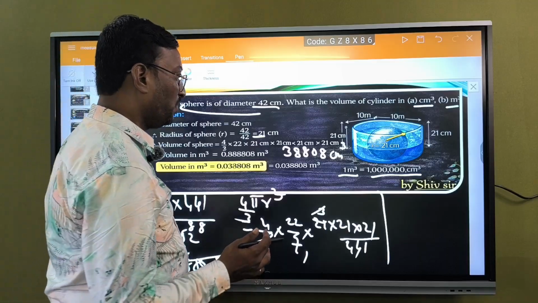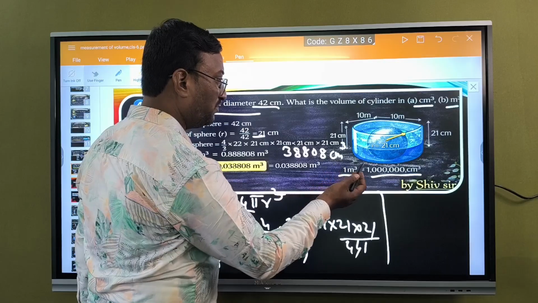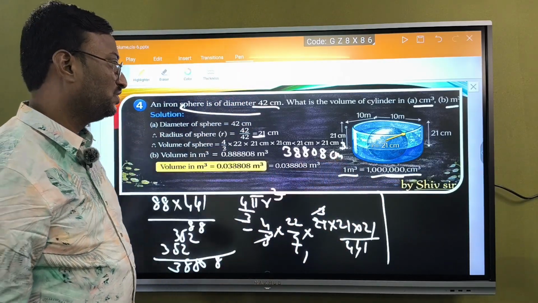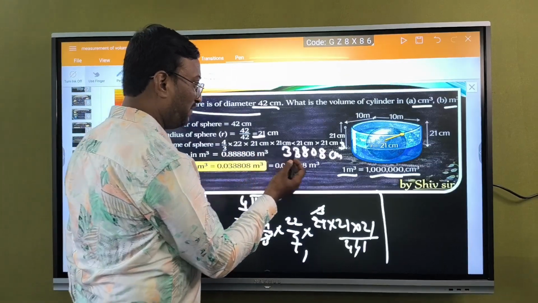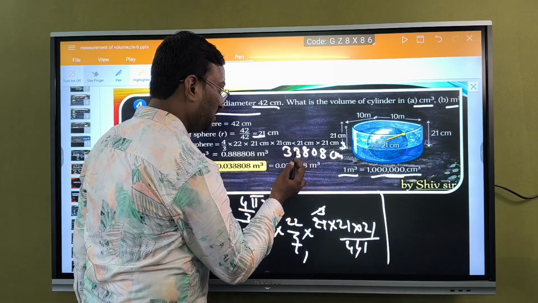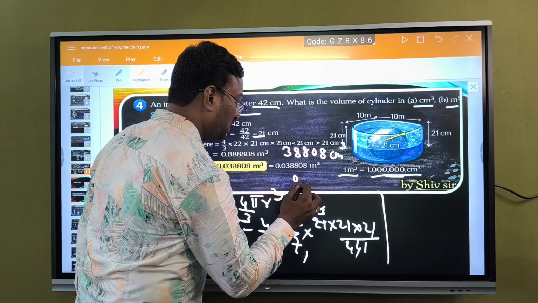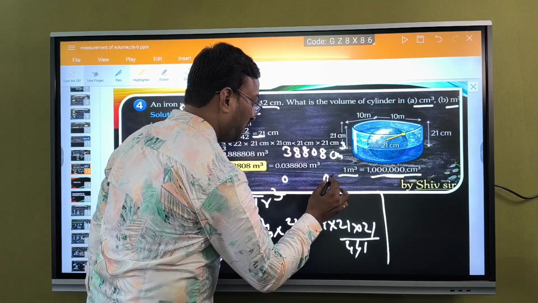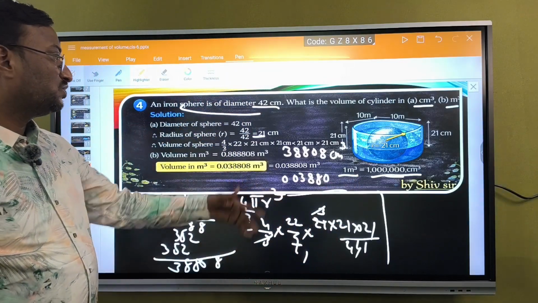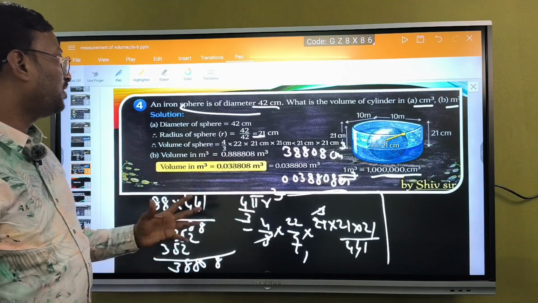And again we have to convert this into meter cube. In order to convert this, you have to divide it by 1 followed by 6 zeros, that is 10 to the power of 6. So put the decimal point after 6 zeros: 1, 2, 3, 4, 5, one more zero, so that will be 0.038808 meter cube. So centimeter gets converted into meter. This is the right answer. Likewise we can solve different kinds of problems.